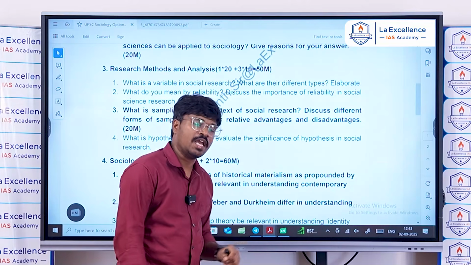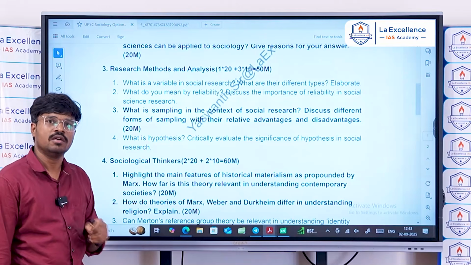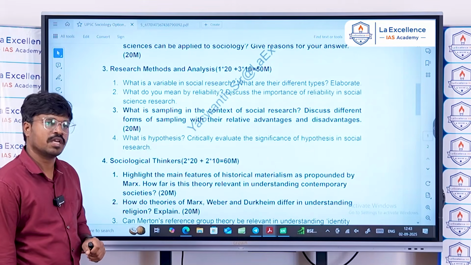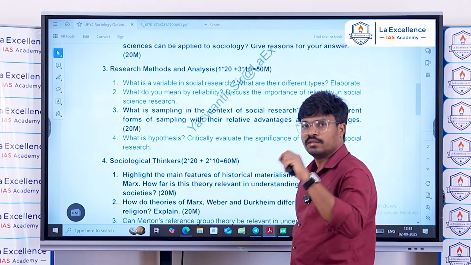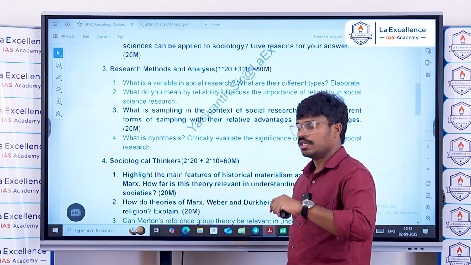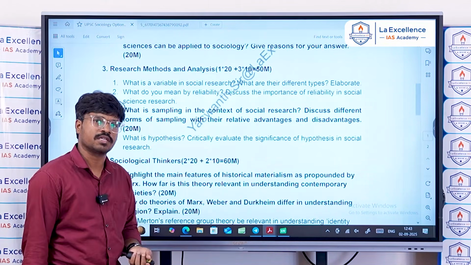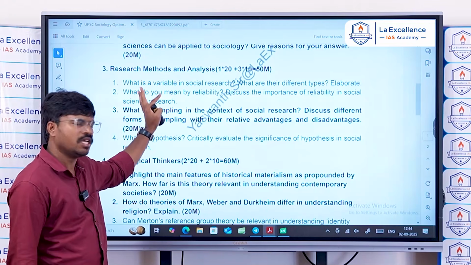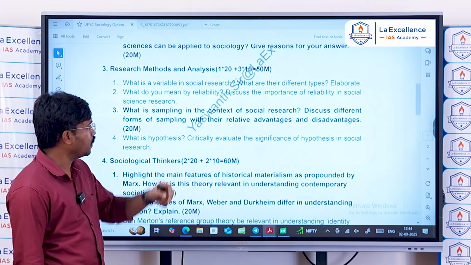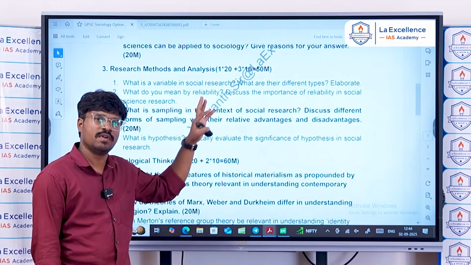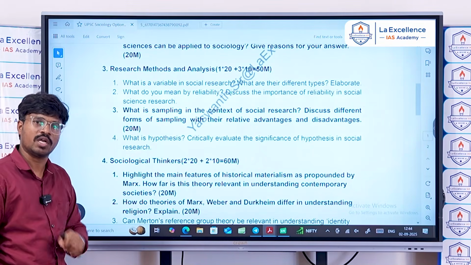And what are the different types of variables? Variables can be divided into dependent variables and independent variables. Generally, dependent variables change whenever the independent variable changes in a different context. This is generally an easy, 10 marks question, and you can easily write an answer with examples, and you can use Emile Durkheim's multivariate analysis in explaining these variables using the thinker's point.